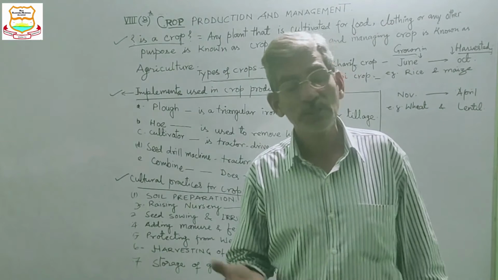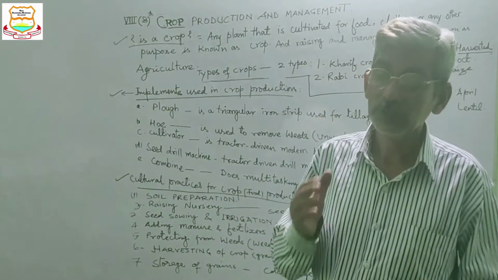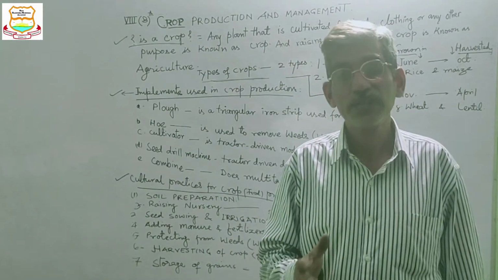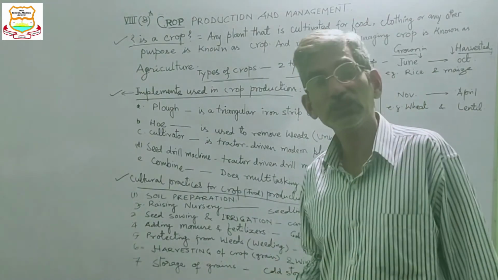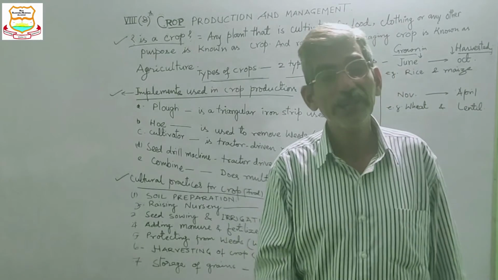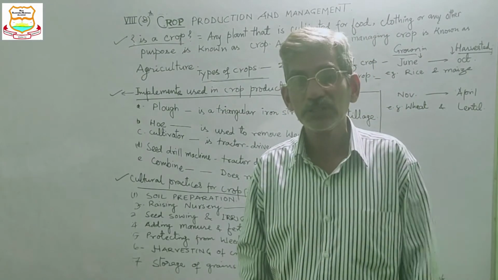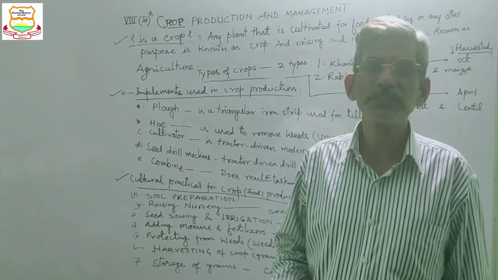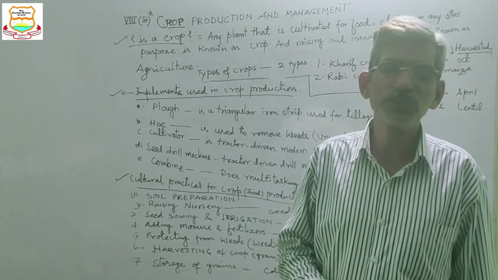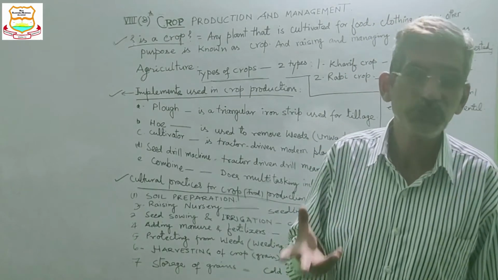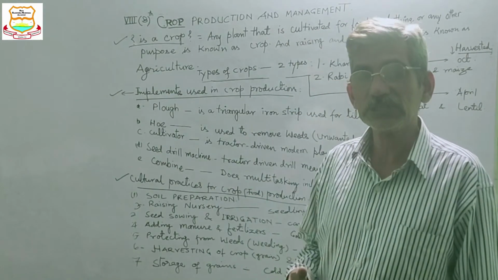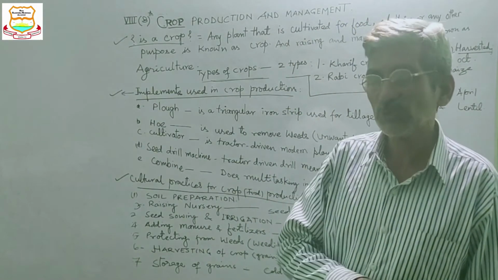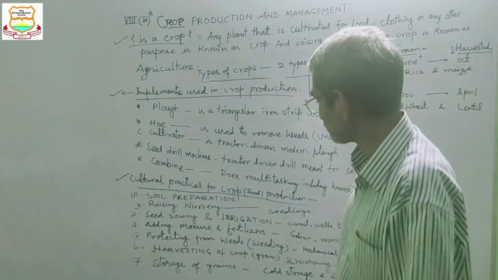For an example, rice plant or paddy needs more water, so you need more irrigation. But in case of wheat, very little water is required. So you cannot do over irrigation in wheat, otherwise the whole crop will be destroyed.